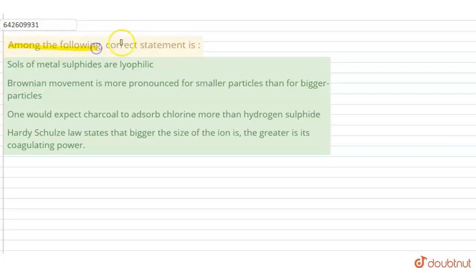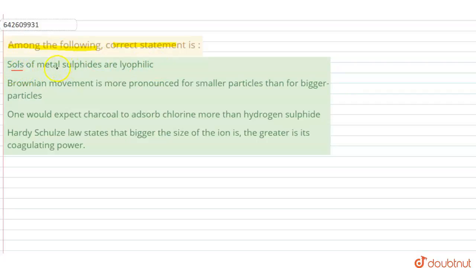Hello students, let's start the question. Among the following, the correct statement is. We will go through each and every statement, discuss it, and predict whether it is true or false. Here goes the first statement.